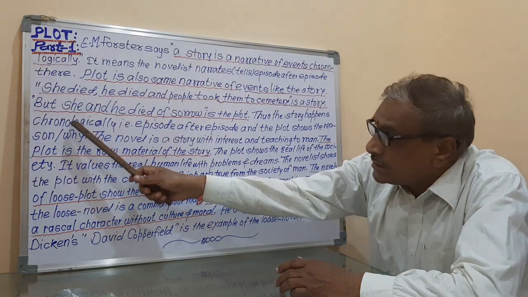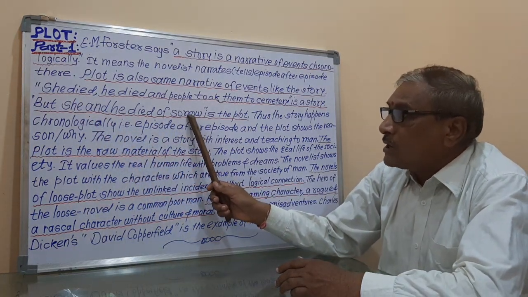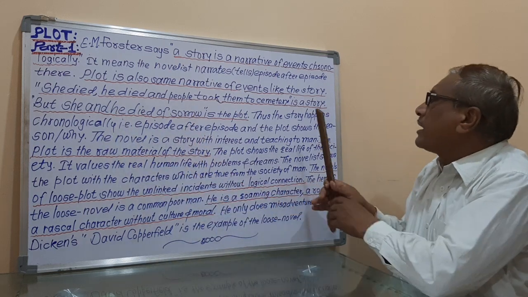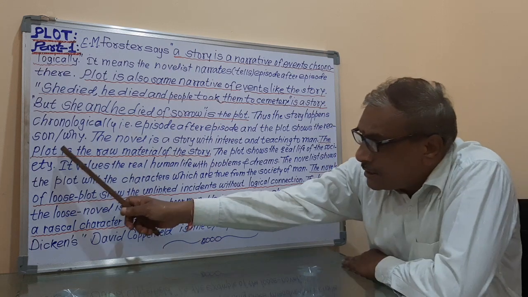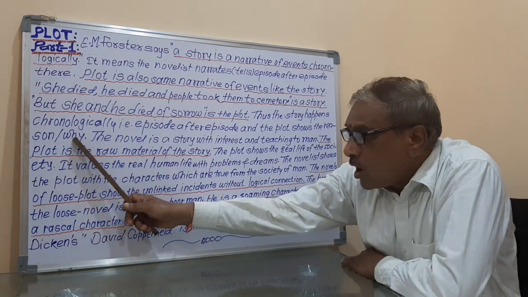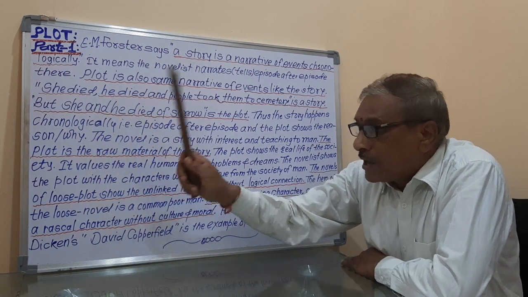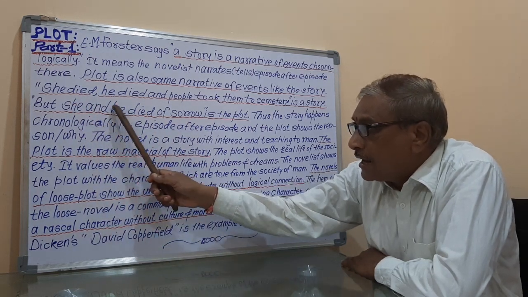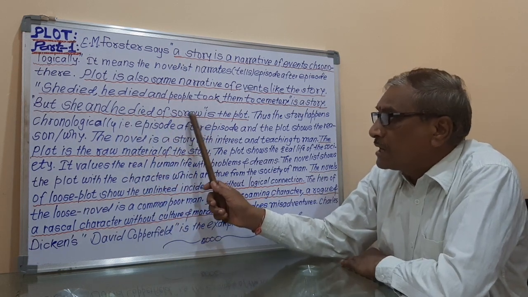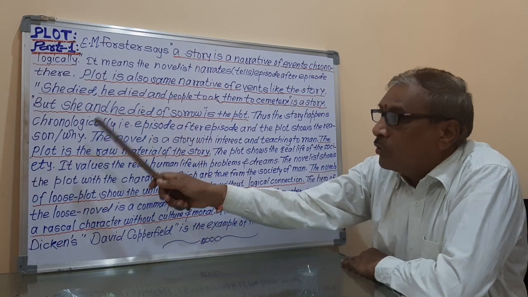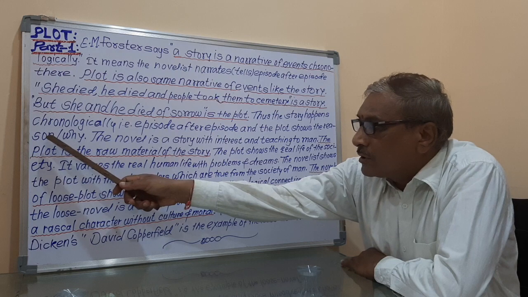So here is the reason, she and he died of sorrow. Means sorrow is the reason, and that's why here it is said that the plot shows the reason, that is why. Means why did she and he die? So the answer is she and he died of sorrow. So sorrow is the reason, and because of this reason they both died, and that is called the why, or the reason.